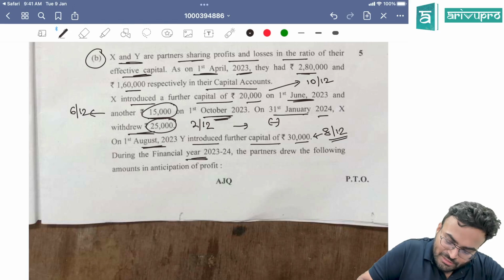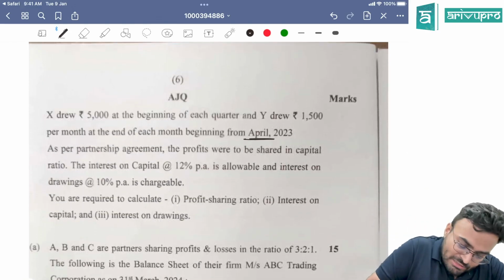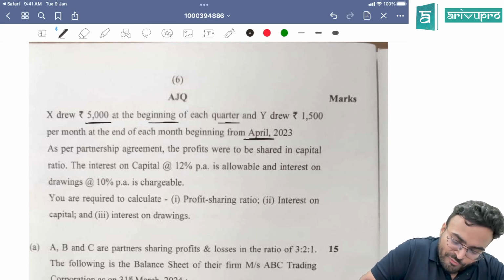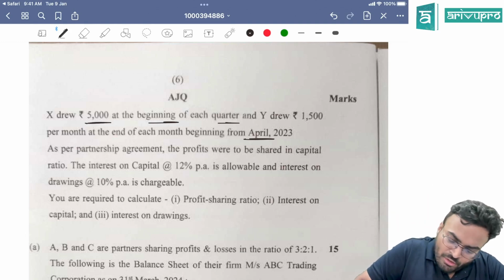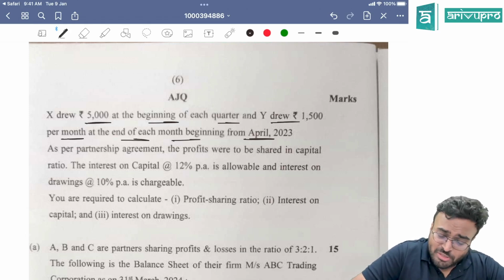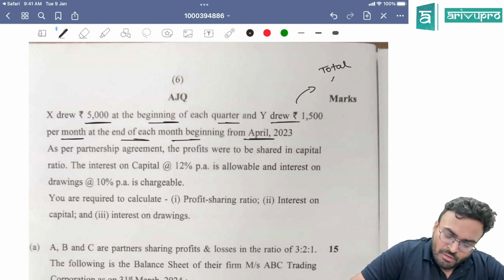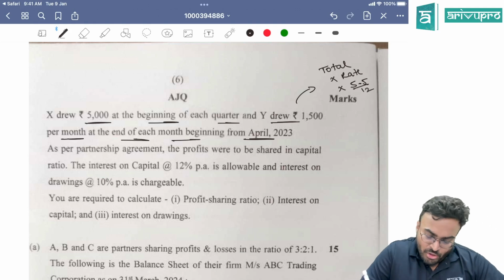During the financial year, the partners drew the following amounts. Drawings are also there. X drew 5,000 at the beginning of each quarter. 4 quarters are there, beginning of each quarter, calculate. Y drew 1,500 per month at the end of each month. End of each month. So you can use the formula total into rate into end of each month. So 5.5 divided by 12. You can use that formula.